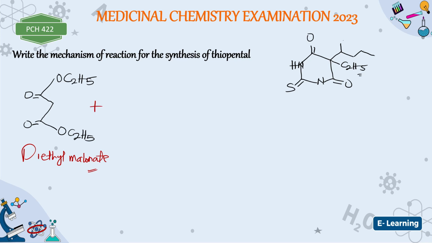Now you react diethyl malonate with this compound. You are going to write this particular part of the thiopental structure again. You see how we can synthesize, you just break it down. You write this structure again, but at this tip here you put a bromine group. So here will be bromine, and then you are going to have something like this. This you treat with sodium ethoxide.